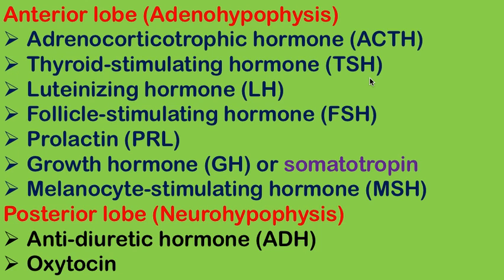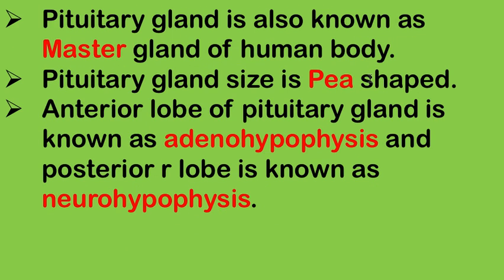So the pituitary gland has two lobes, anterior and posterior, and both secrete different types of hormones. The pituitary gland is also known as the master gland of the human body, and its size is pea-shaped. The anterior lobe is also known as the adenohypophysis, and the posterior lobe is also known as the neurohypophysis. These are the key points related to the pituitary gland.